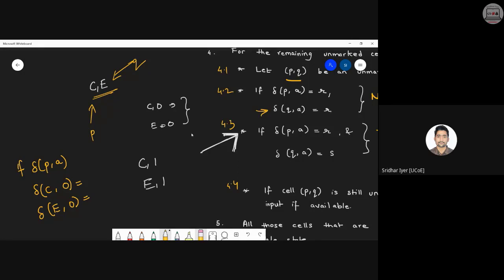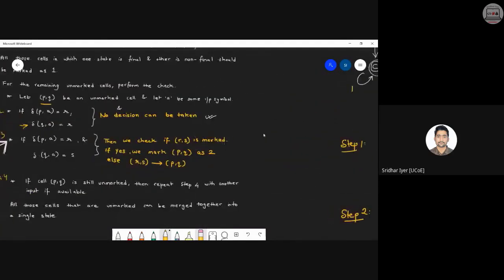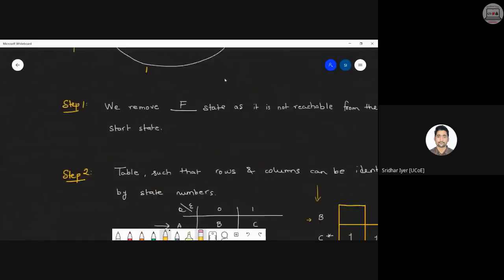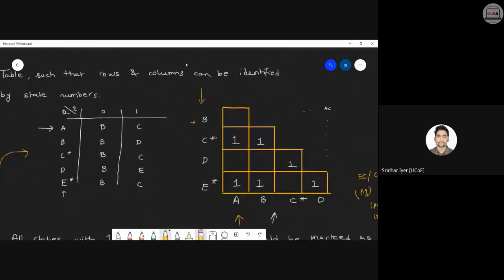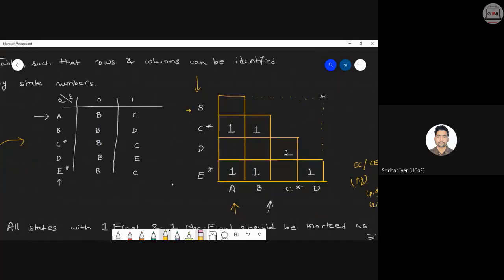I'm simply following the algorithm. If the transition of (P, a) is R or the transition of (Q, a) is R, that is what we need to find out. Now, kindly check your tables. If you have taken the screenshot, it's well and good, because otherwise I would have to keep going back and forth again and again. So it's basically C on 0 and E on 0. So both are B, right?